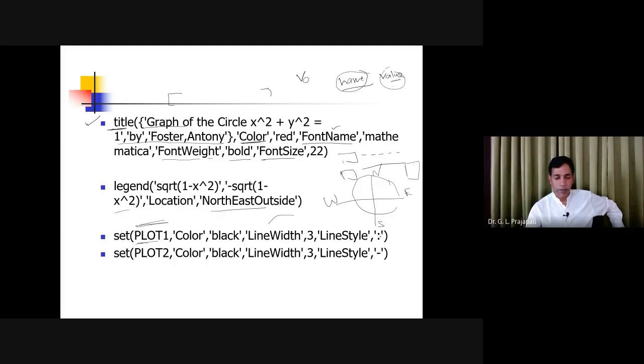Line style is dashed, dotted, I think. The colon is used for the dotted line. So the first graph will be black and dotted.